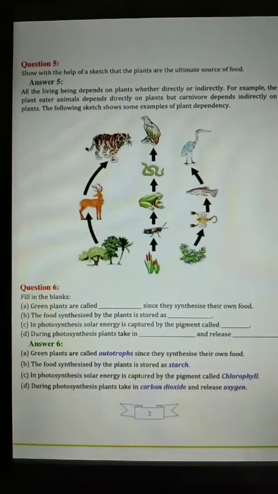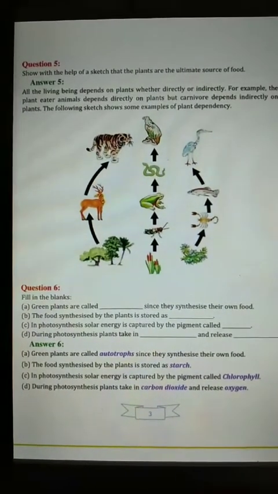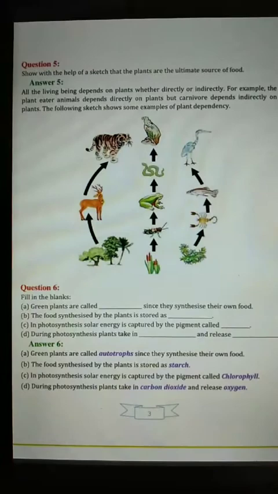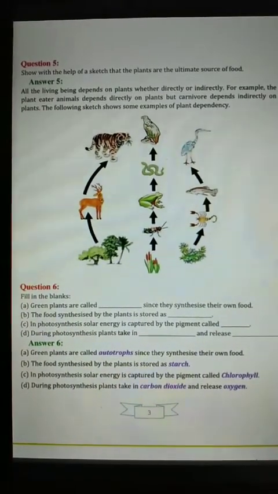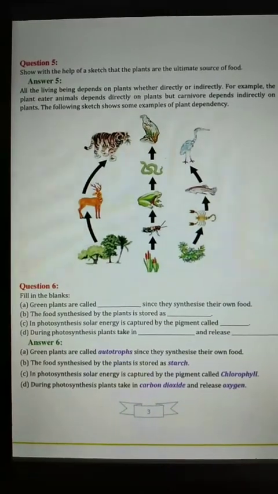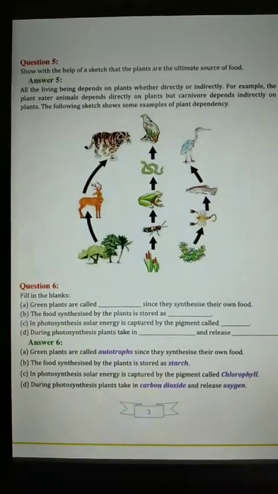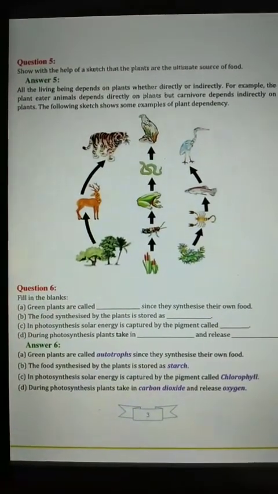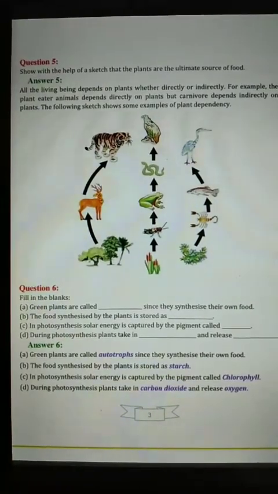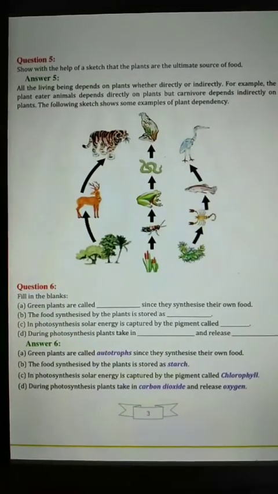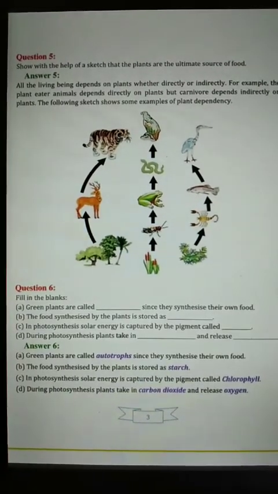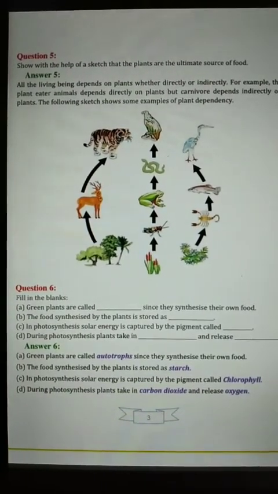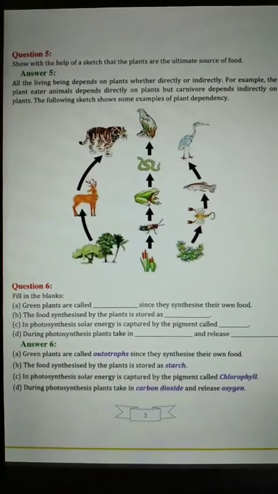So, today let's start with this question answer. Till question 1 to 4, we have learnt in the previous lecture. Today, let's start with question number 5. In question number 5, the question is: show with the help of a sketch that the plants are the ultimate source